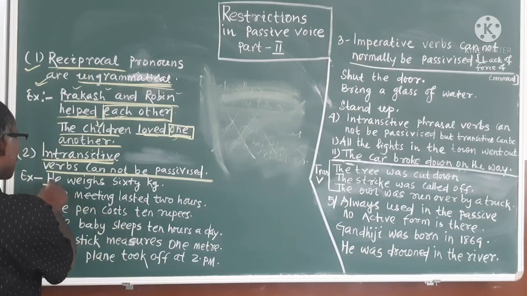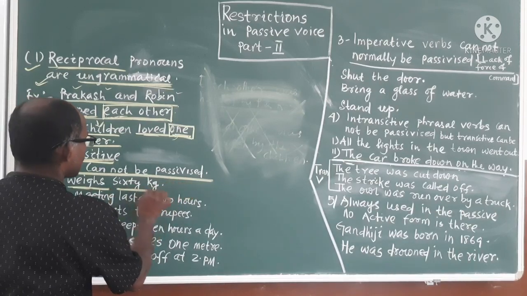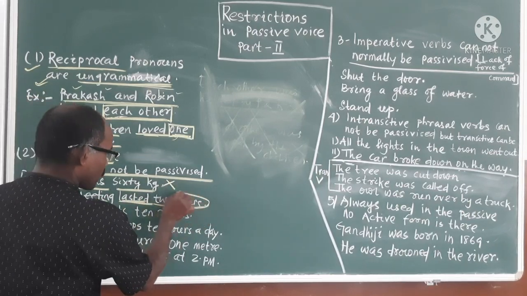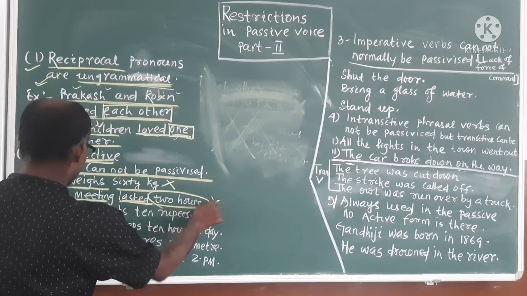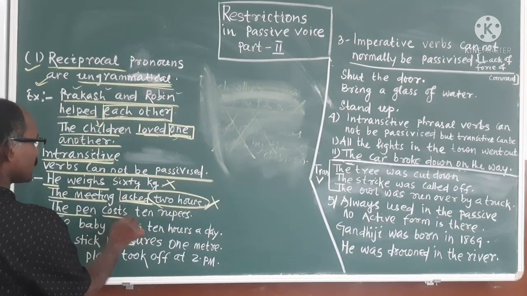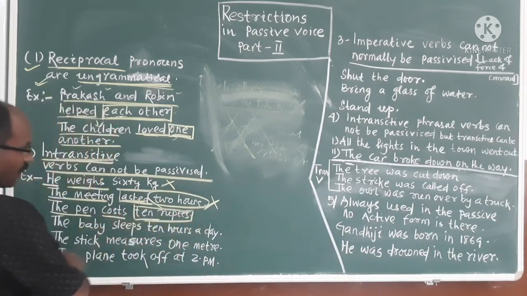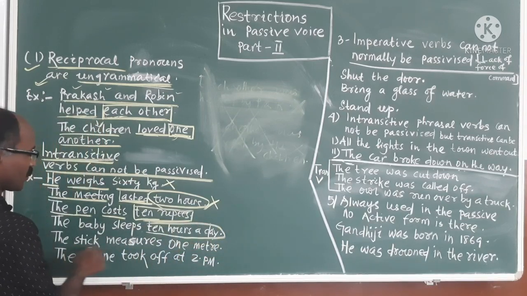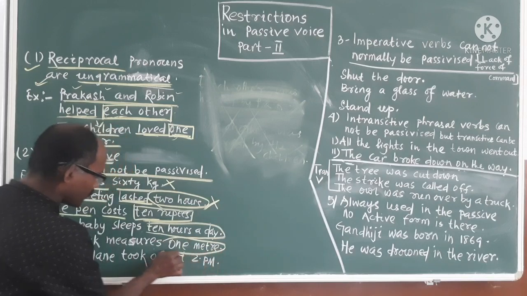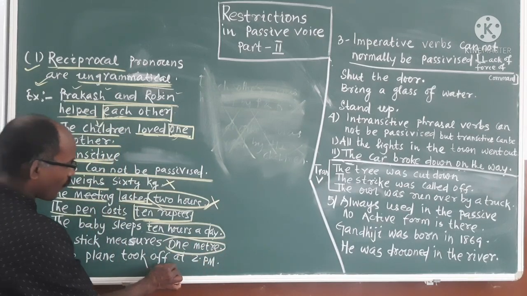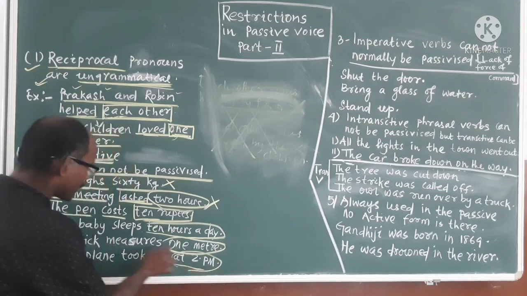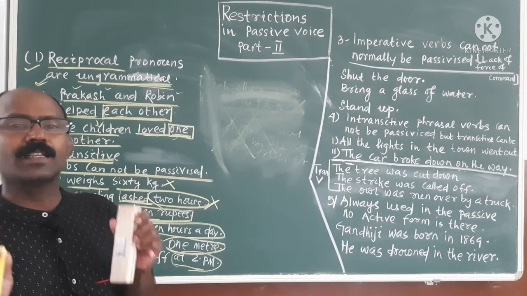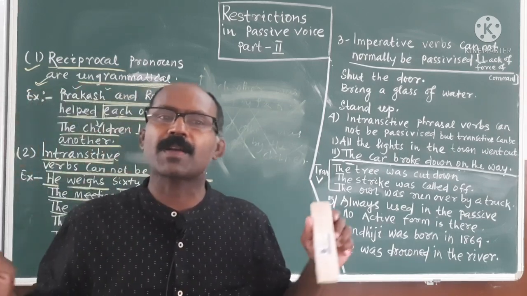How? See, he is the subject, the verb follows. Which one is the object? Is it an object? No. The meeting is the subject, the last word is the verb. It is not an object. The pen is the subject, the verb is this, but this is not an object. The baby sleeps. That means it is not an object. The stick measures 1 meter. 1 meter is not an object. The plane took off at 2 p.m. It is not an object. That means all are intransitive verbs. If you find an intransitive verb, it can't be passivized.